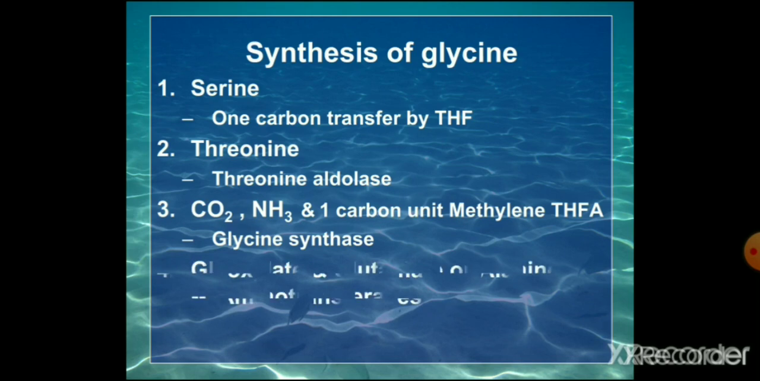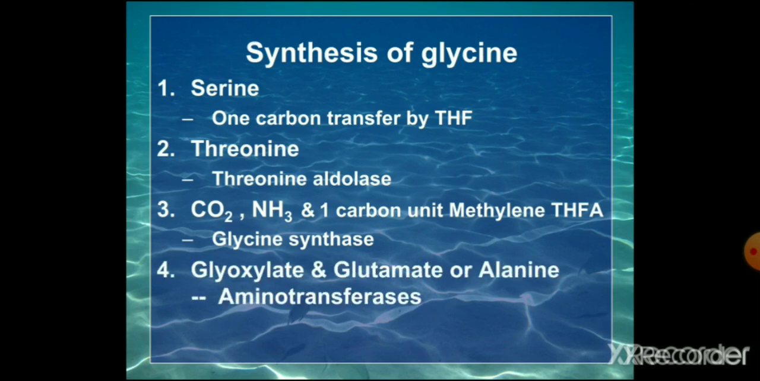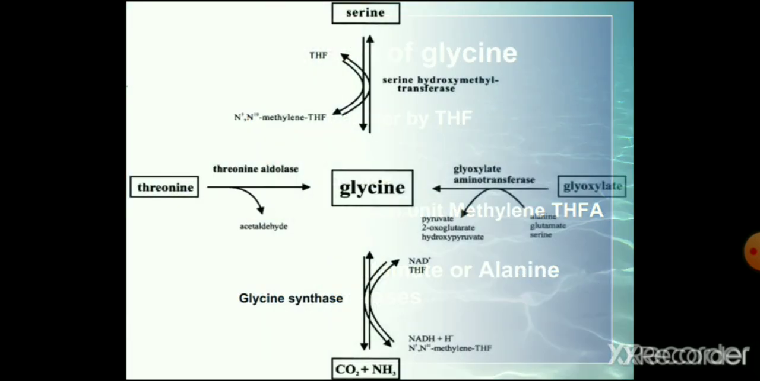glycine synthase. Then from glyoxylate, by the transaminase enzyme, glyoxylate can be transaminated with glutamate or alanine to form glycine. Then from choline. These are the five methods by which glycine can be synthesized in our body.